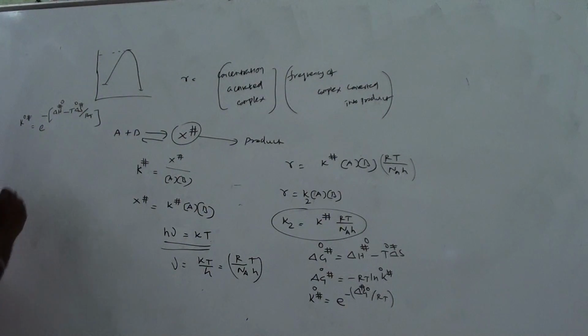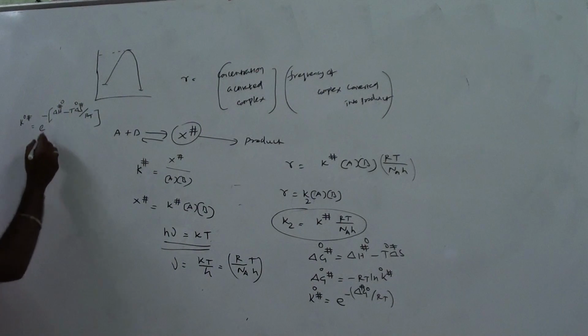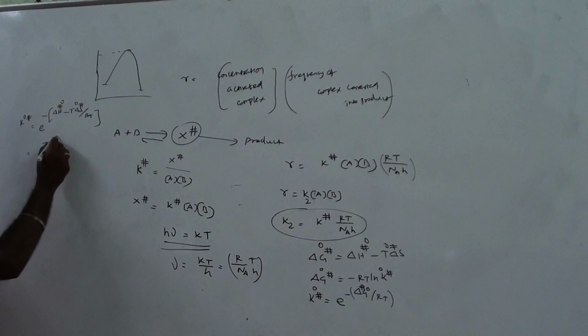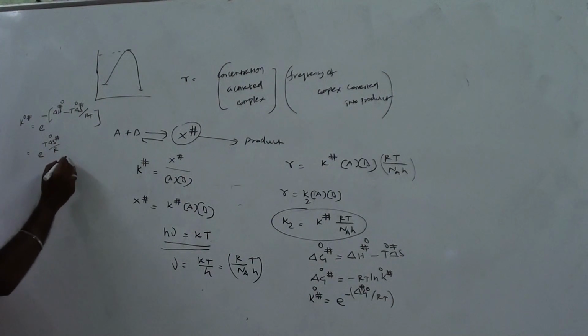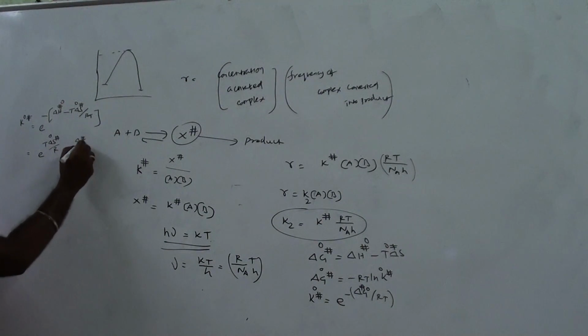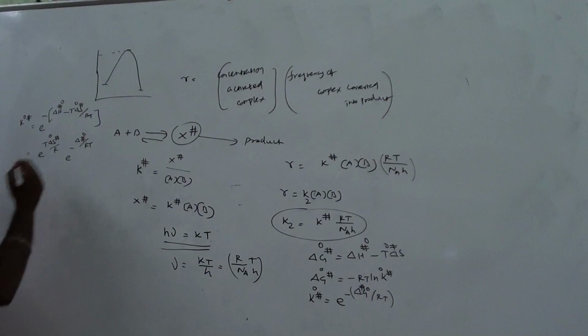Correct or not? Which will be equal to e power T delta S naught by R into e power minus delta H naught by RT.